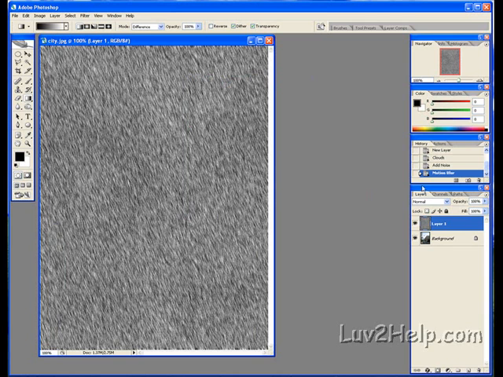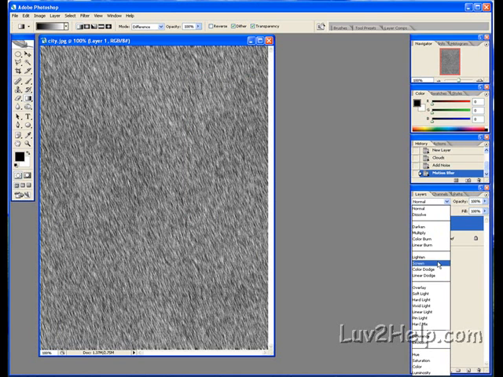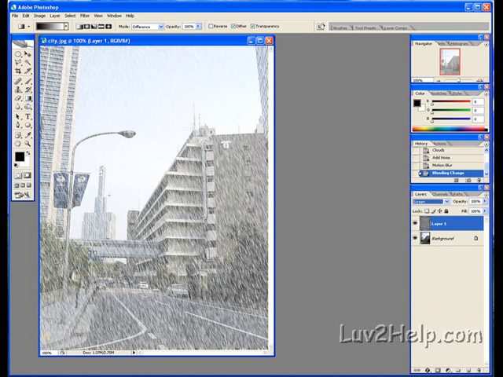Then we go to the Layers menu here, click the tab, select Screen, and there you can see the rain effect.